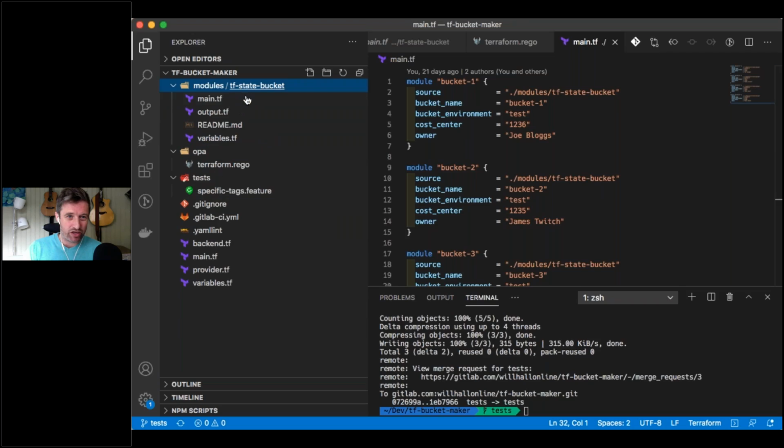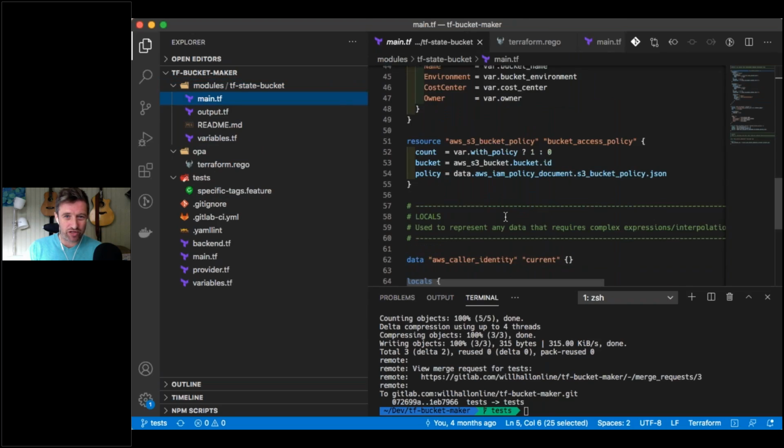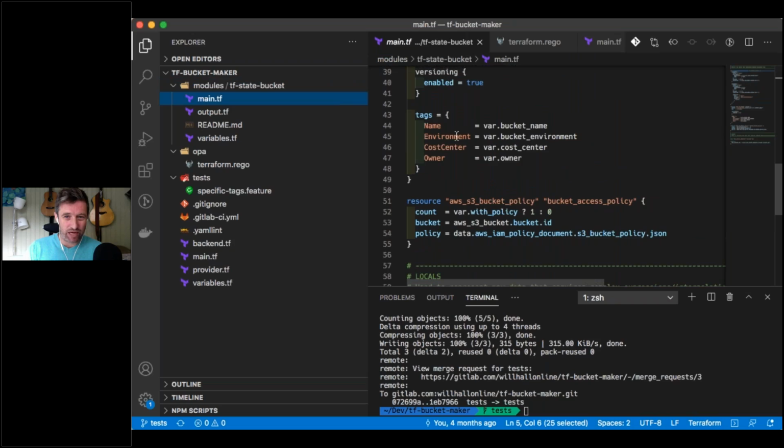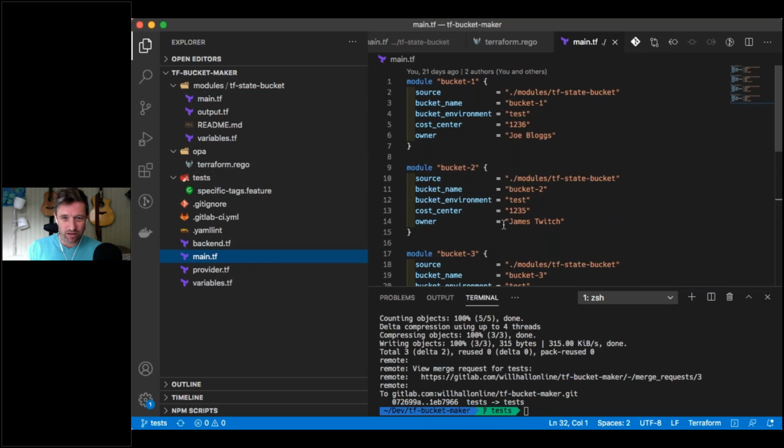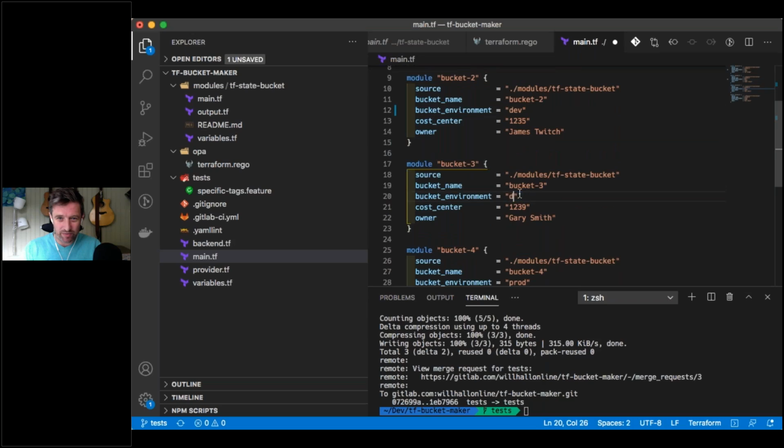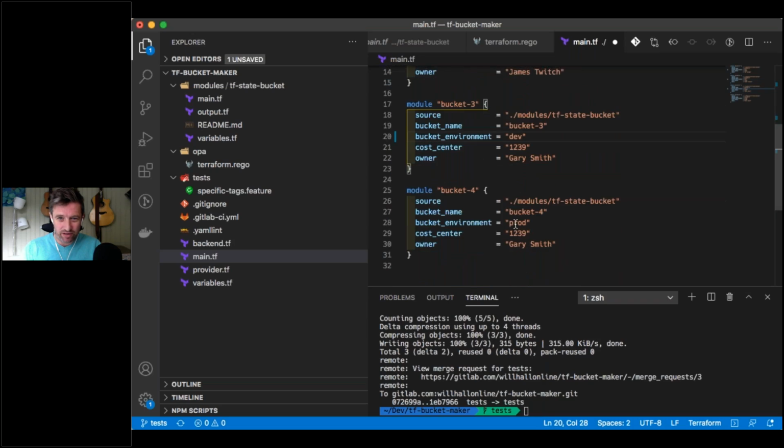So I could come in and change my project so that when I go with names, environments, cost center, and owner, my environments I'm going to set to what they can be: prod, UAT, and dev. So I will have to set them all to either prod, UAT, or dev. In my main, I'm going to say my environment is going to be dev, and this is dev, and this is dev, and this is going to be prod. So that's fine.